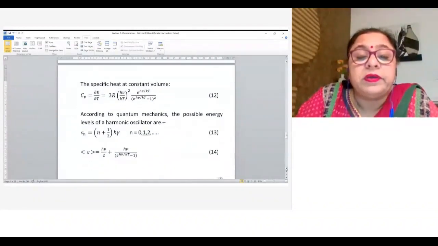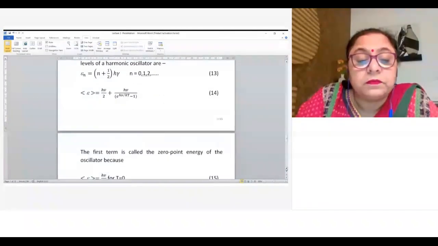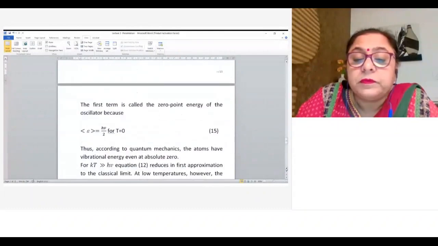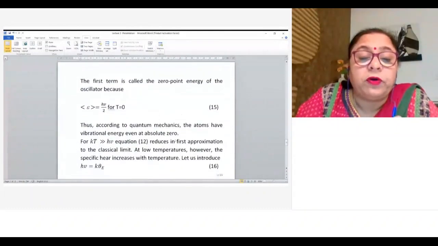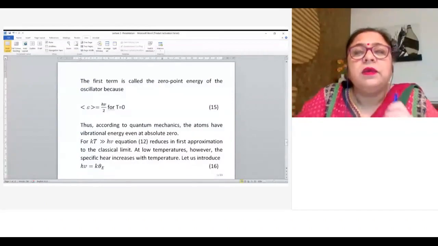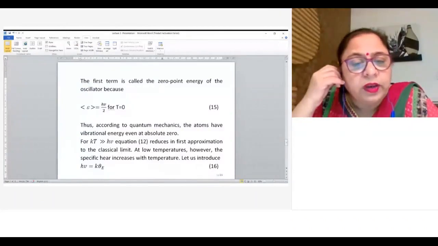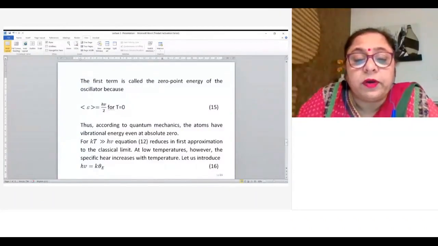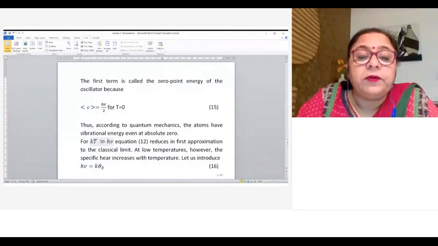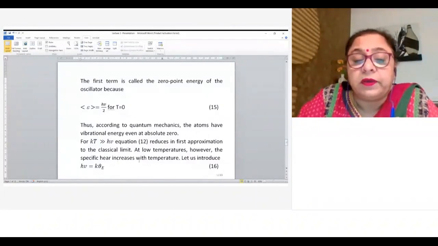So at high temperatures, equation 12 reduces in the first approximation to the classical limit. First approximation means e to the power x is equal to 1 plus x, or we will retain only the terms up to first order in the exponential. And we will get the same value of energy and specific heat that we had from the classical theory. However, at low temperature, the specific heat decreases with decrease in temperature, and increases with increase in temperature.